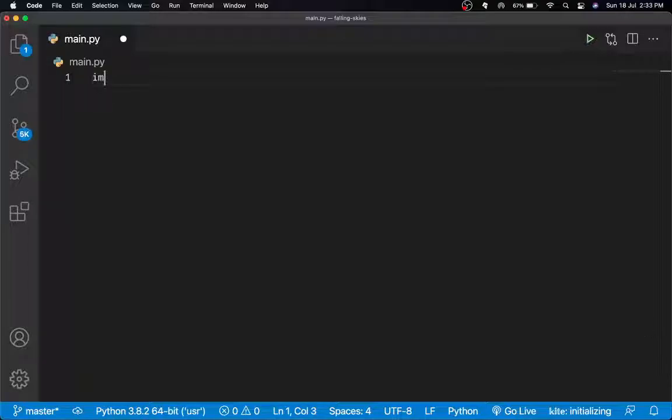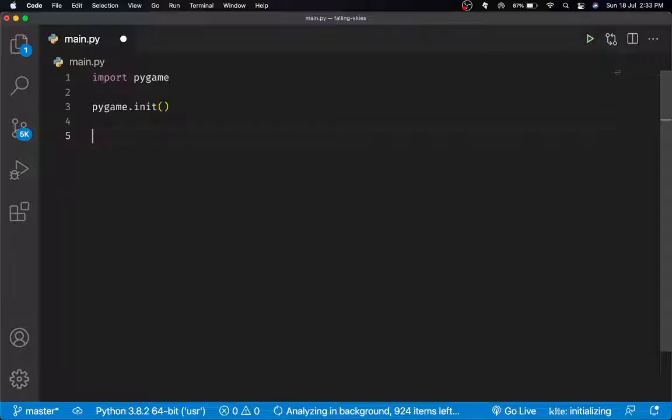Alright, so I'll just import pygame, the standard import, we all know that. Now let's just call pygame.init, and basically what pygame.init does is it initializes pygame. So if you want to use fonts and stuff like that, which we will be using, you need to have pygame.init. You need to initialize pygame, it's kind of important. So let me just leave a comment: Initialize pygame.